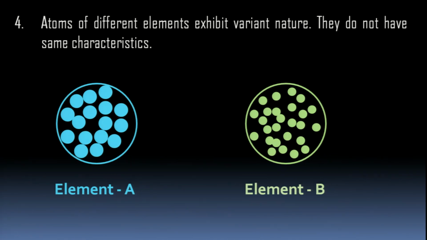But are all the atoms of element A similar to all the atoms of element B? No, they vary. Different elements have different types of atoms and they vary in their characteristics also. Here you see they are blue and a little bigger atoms. Here you see they are green and a little smaller. This is just for demonstration purpose, okay, children?